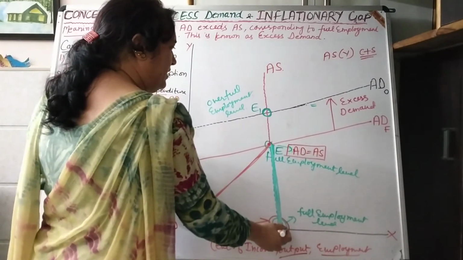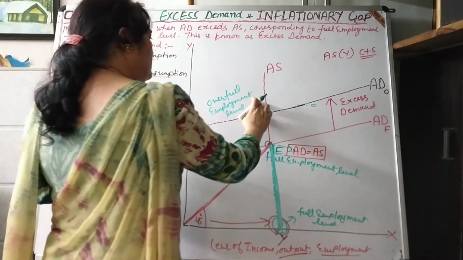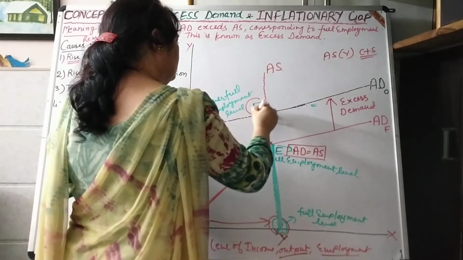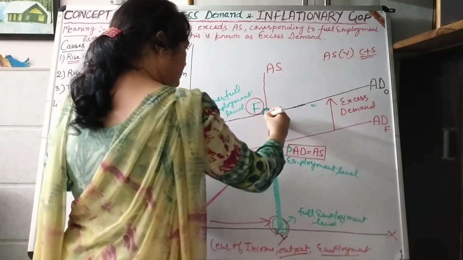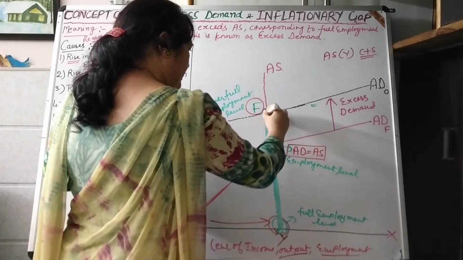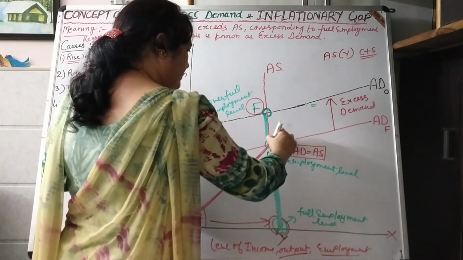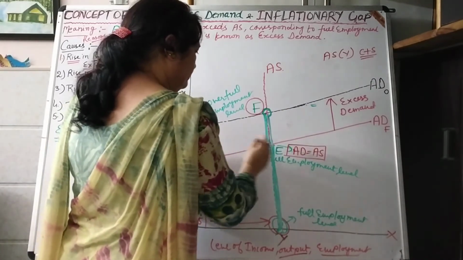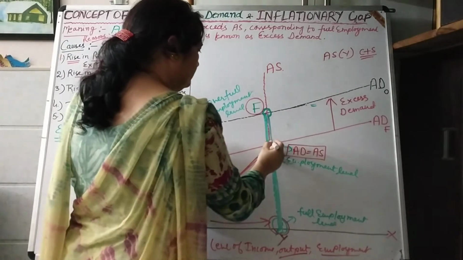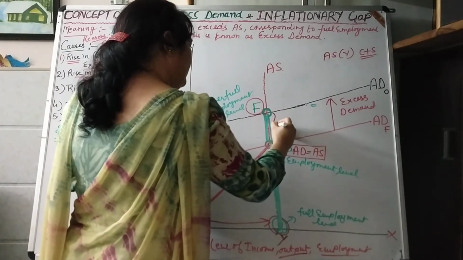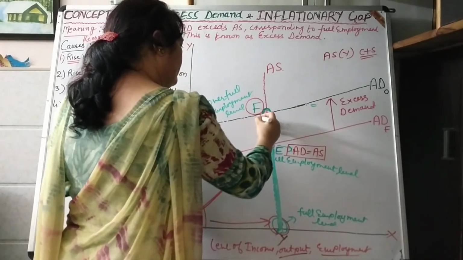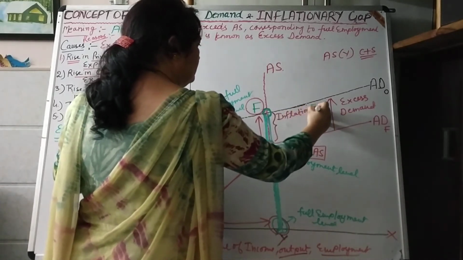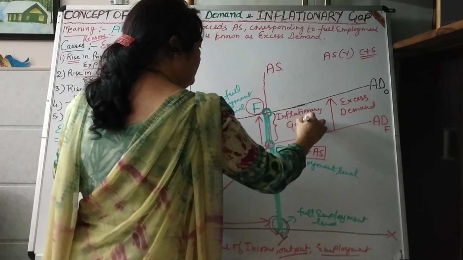EY is full employment level, and here instead of E1 I am writing down F. So this excess of demand from E to F indicates inflationary gap in the economy.